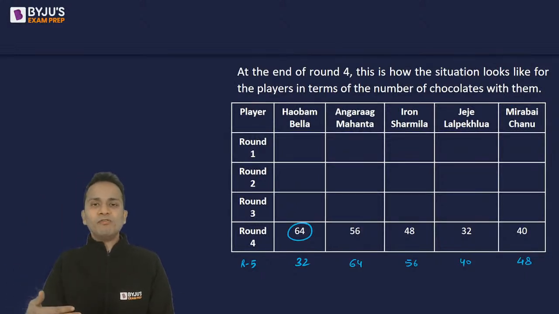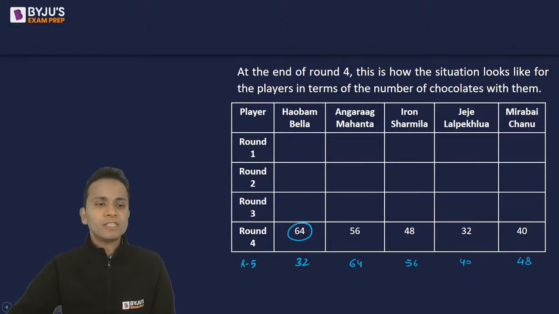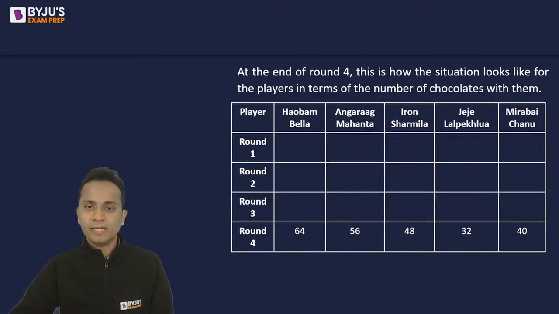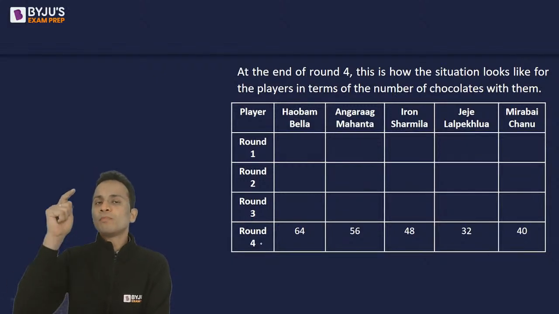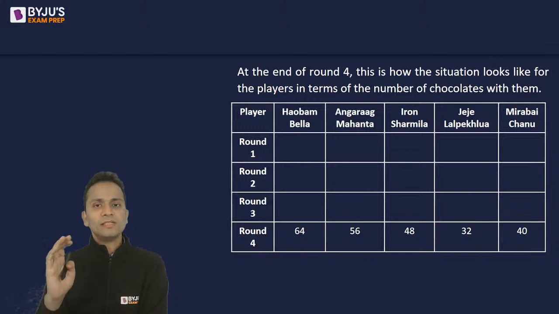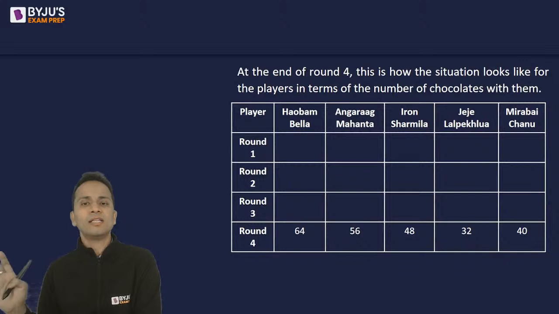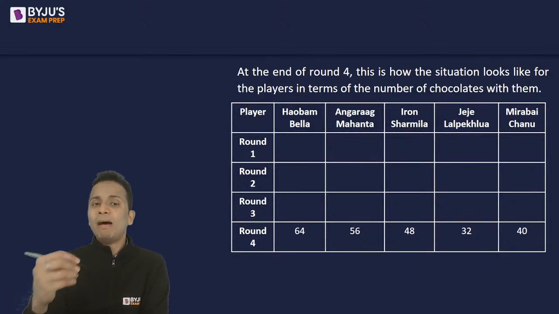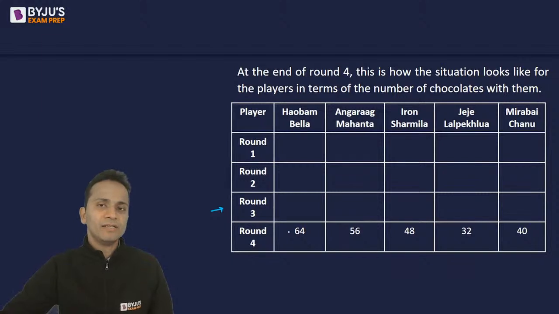Now it is very simple. It is very easy to go in the forward direction, but in the reverse direction, things may get complicated. So we understand that if we go from round 4 to round 5, then Bella will be the person who will divide the chocolates among other players. But if we backtrack, then we'll have to find who was the player among these 5 players who would have divided his or her chocolates equally among the other players. So tell me, who is that player in round number 3?